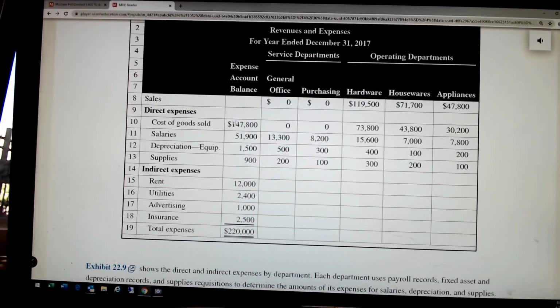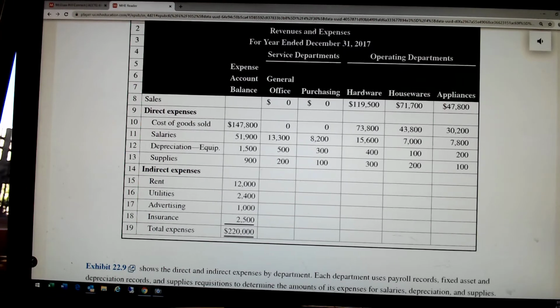And we come up with the direct expenses, those expenses directly attributable to each department. Cost of goods sold. Of course, the service centers are not generating any sales, so there's no cost, but there's the cost of the items that were sold by each department, the salaries for people working directly in those departments, depreciation of the equipment that's used directly in those departments, and the supplies consumed by each one of those departments.